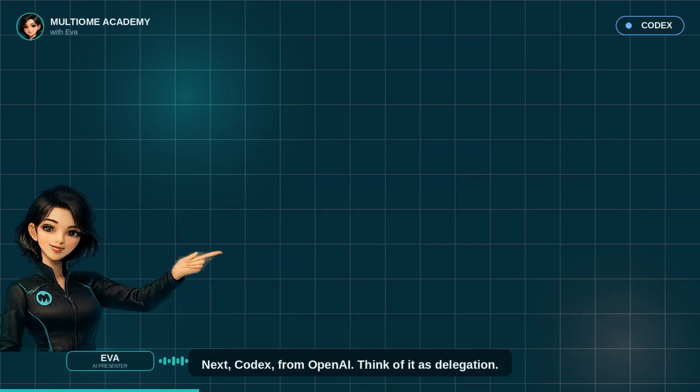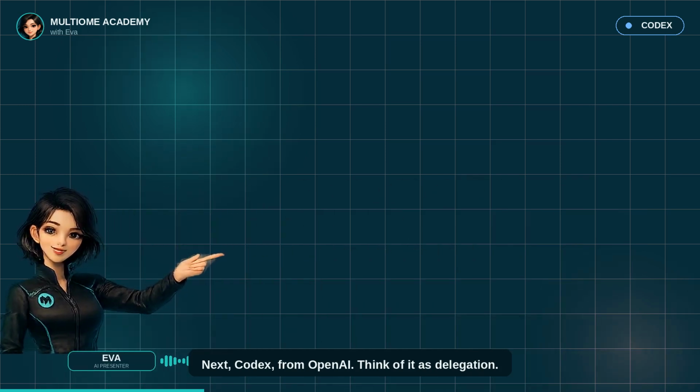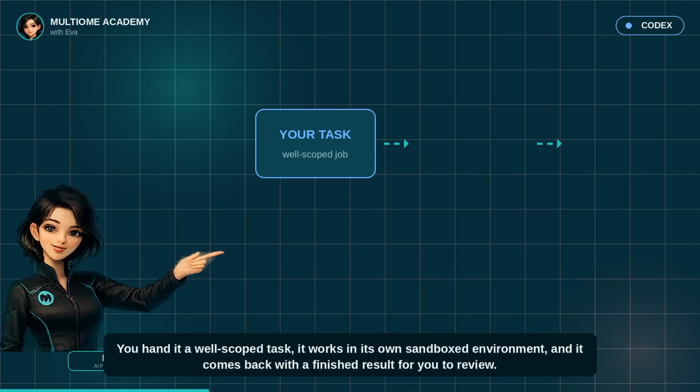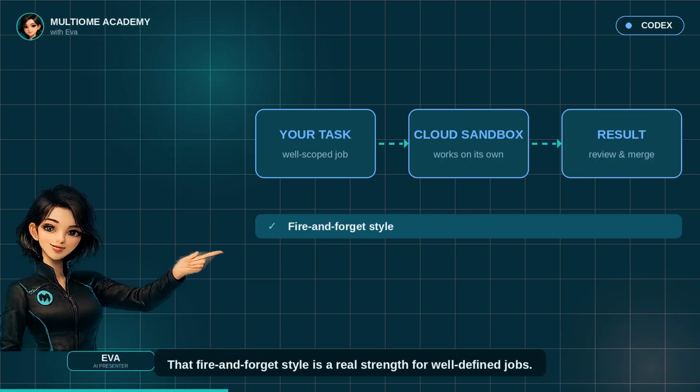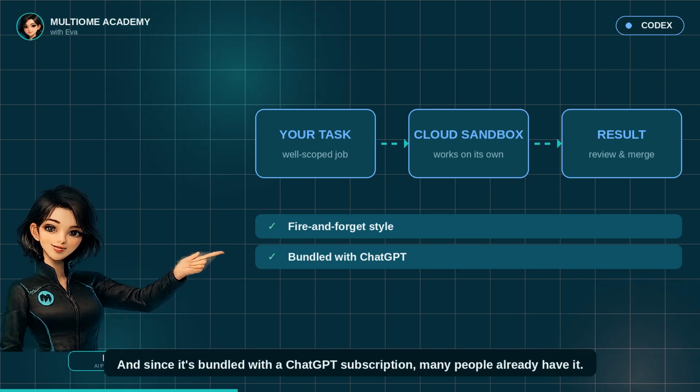Next, Codex from OpenAI. Think of it as delegation. You hand it a well-scoped task, it works in its own sandboxed environment, and it comes back with a finished result for you to review. That fire and forget style is a real strength for well-defined jobs. And since it's bundled with a ChatGPT subscription, many people already have it.